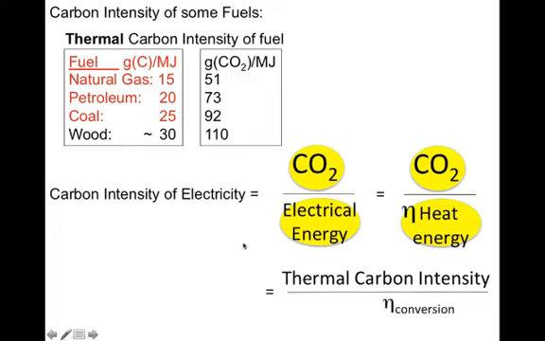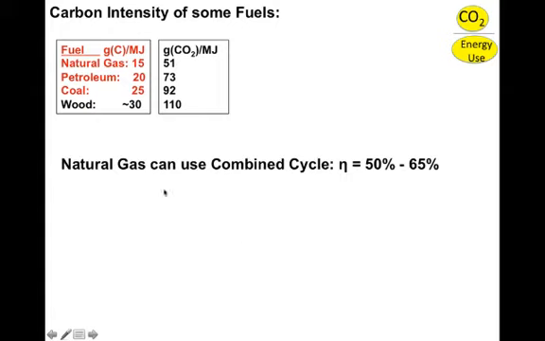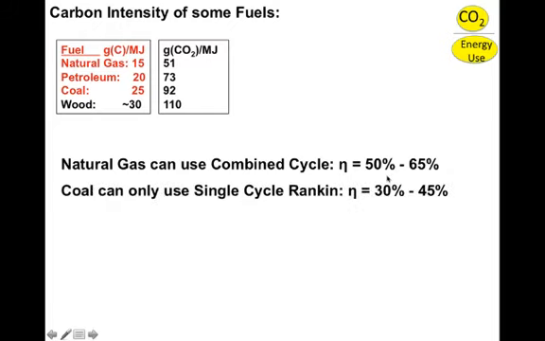And so then we can look at the carbon intensity of different forms of electrical generation. So we remember that natural gas can use a combined cycle and produce efficiencies as high as 65%, but coal only uses a single cycle Rankine, and its efficiencies are much lower.